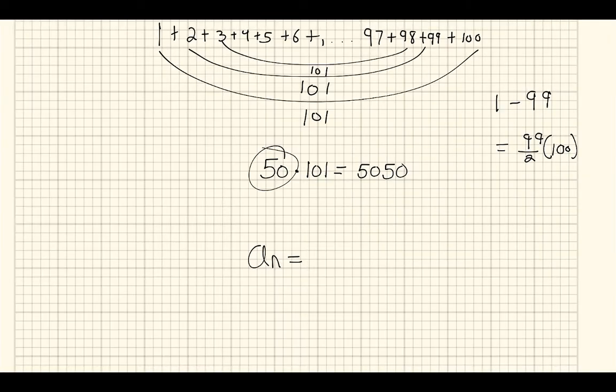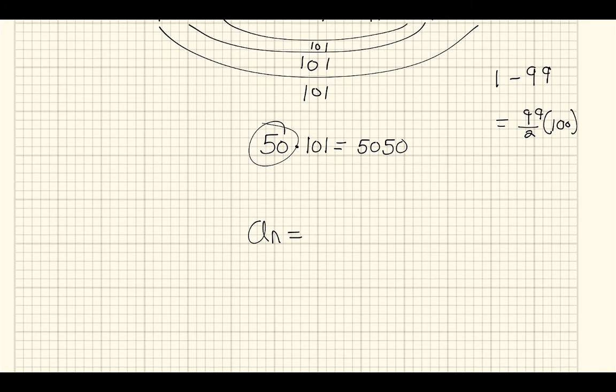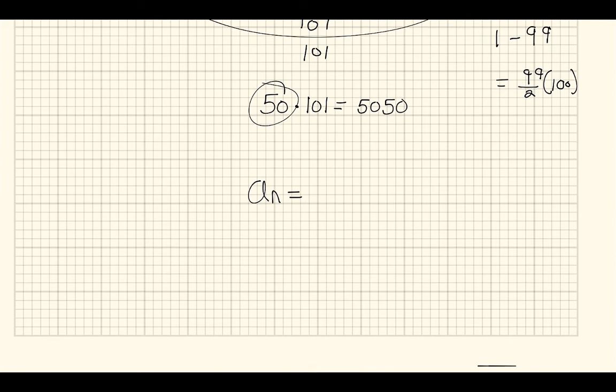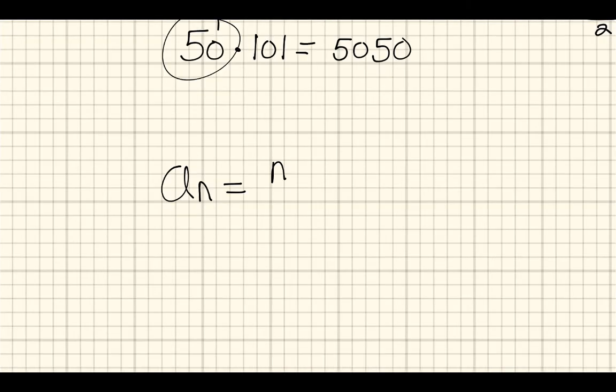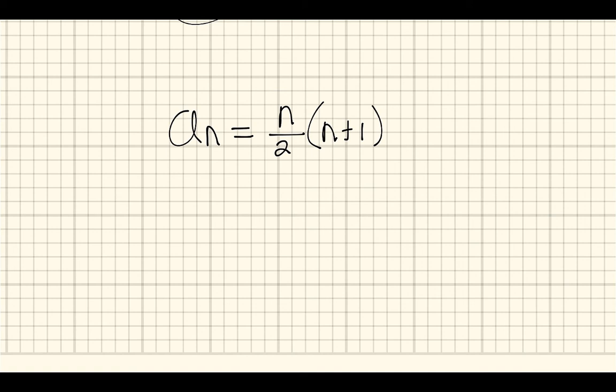2 plus 98 is 100. 3 plus 97 is 100. So this is doing the same thing. What does that look like as an explicit formula? A sub n is equal to n divided by 2 times n plus 1. You'll typically see it written as n times n plus 1, divided by 2.